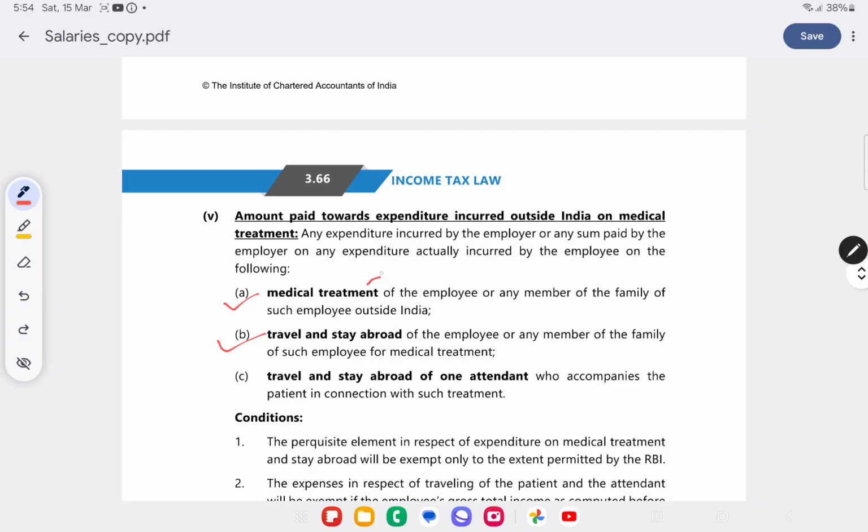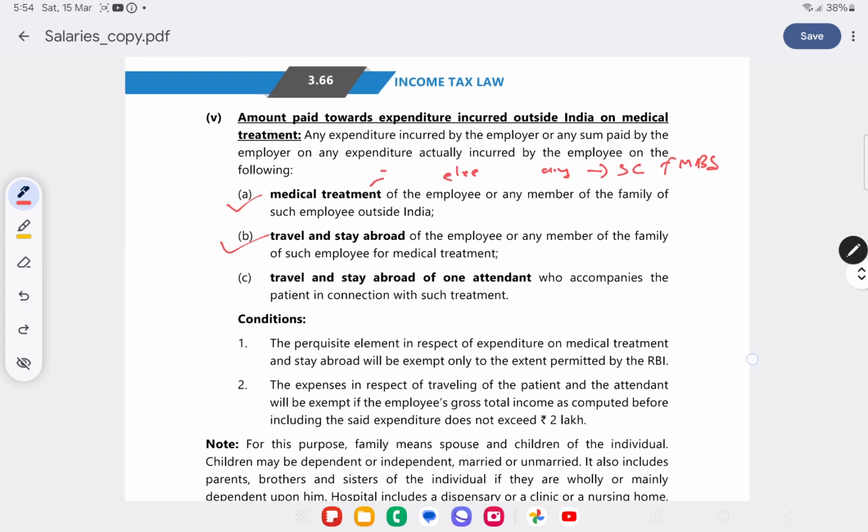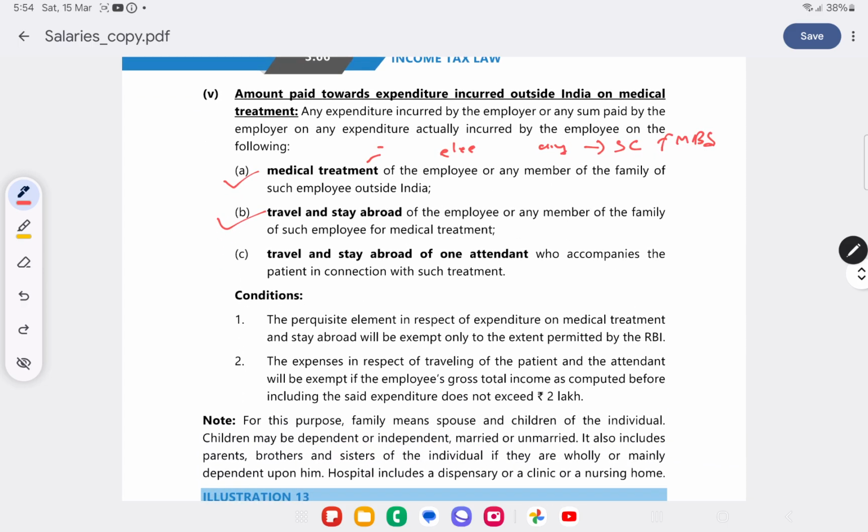So medical treatment can be of the employee or any other member, which is spouse, children, father, mother, brother, sister who are wholly dependent, will be limited to the limit prescribed by RBI. And for travel and stay abroad, if the GTI is up to 2 lakhs, then the entire amount is exempt, otherwise it is not exempt.